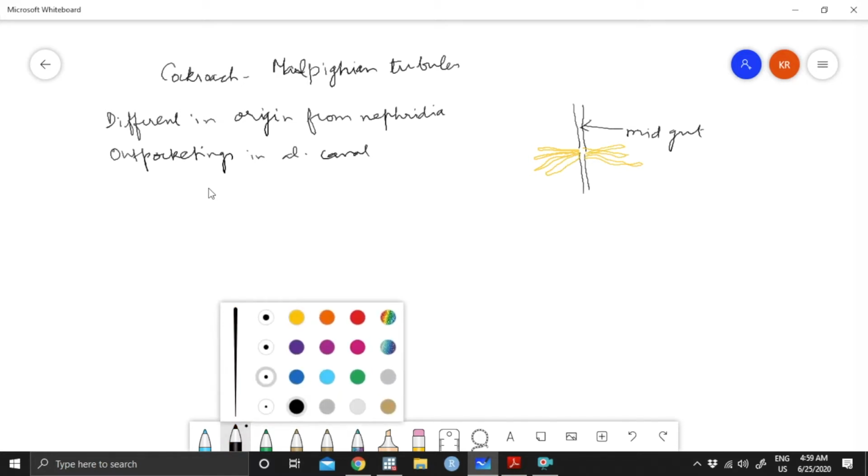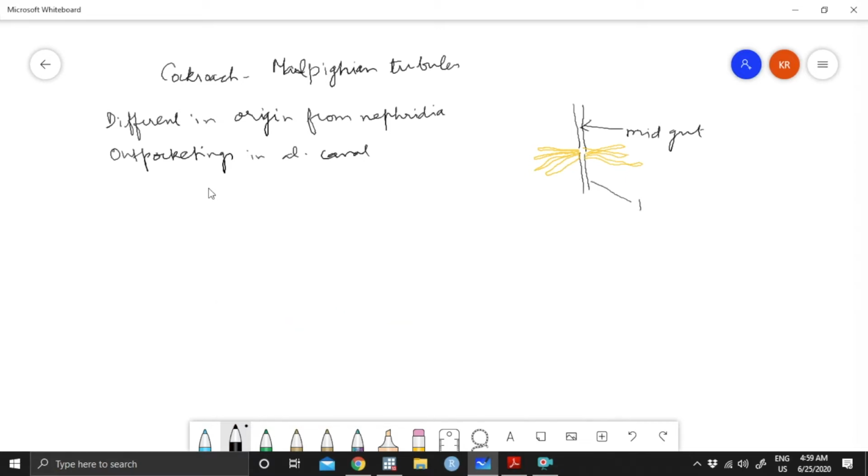These are called Malpighian tubules. So this is the hindgut, and all these are Malpighian tubules. Their function is that they are involved both in excretion and osmoregulation.